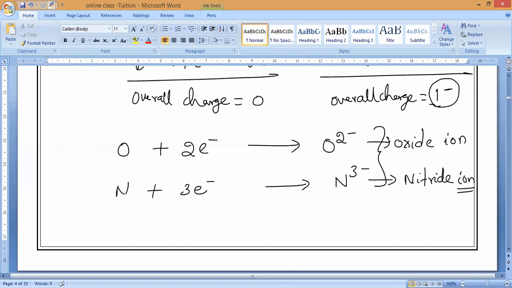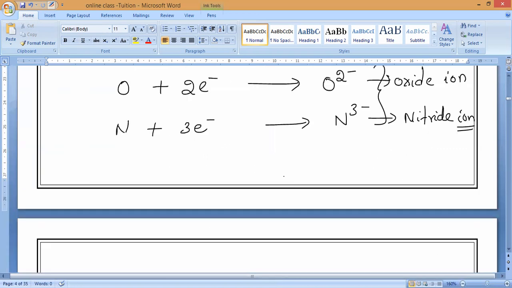Only for metals can we use ion, such as sodium ion, potassium ion, calcium ion, magnesium ion. But with non-metals, ide should come. Suppose you take bromine, bromide will come. Iodine, iodide will come. Fluorine, fluoride will come. That you should remember. Ide should come. Understand, everybody?